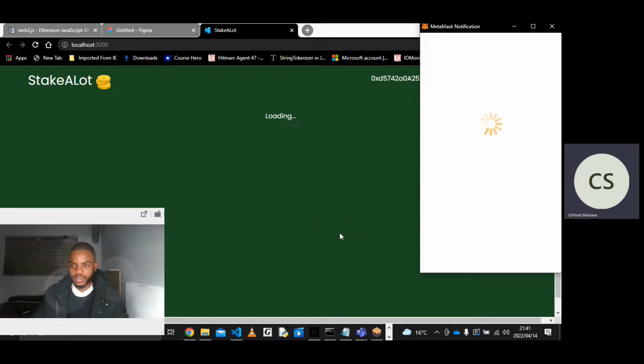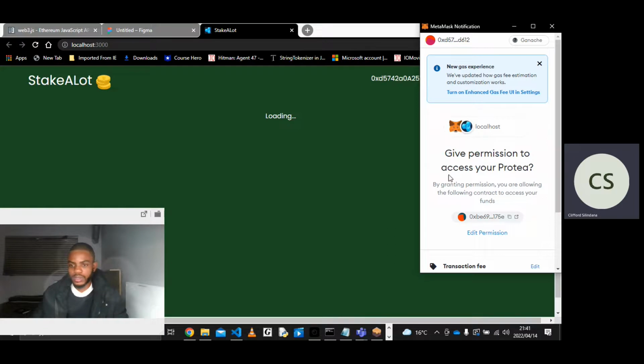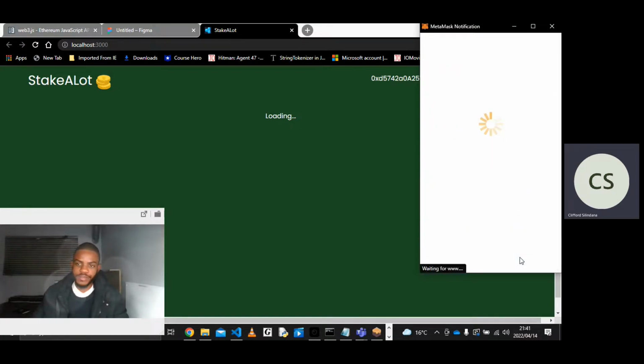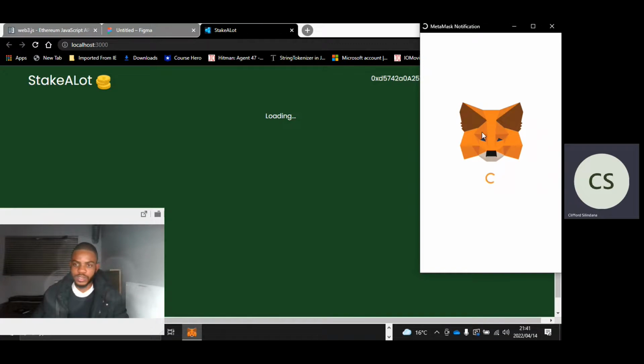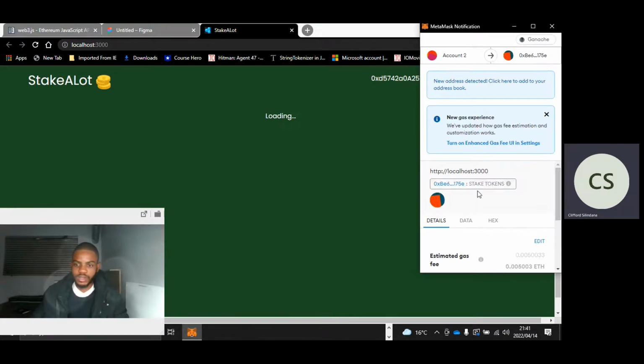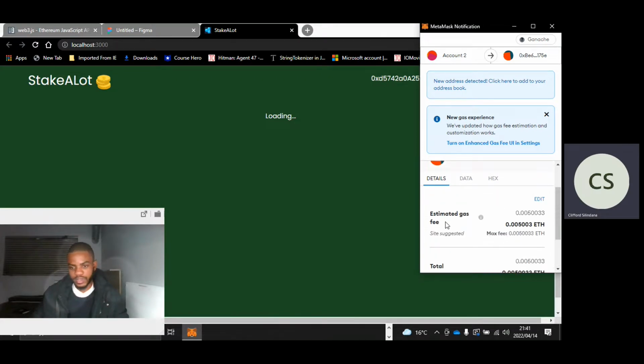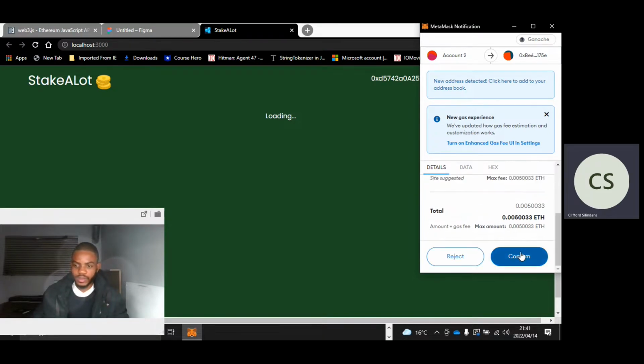So there's MetaMask. It says give permission to access your Pro-T, and then here's a transaction fee. You're just going to confirm that as the user. So what we're doing with MetaMask, we are simulating an investor into our app, and then they're going to confirm again. And here's the gas fee that I touched on again, 0.05 ETH. Then confirm that.